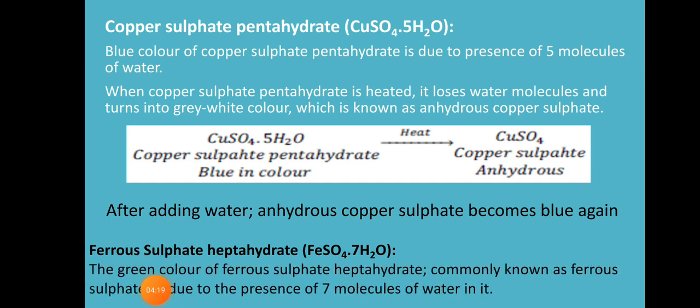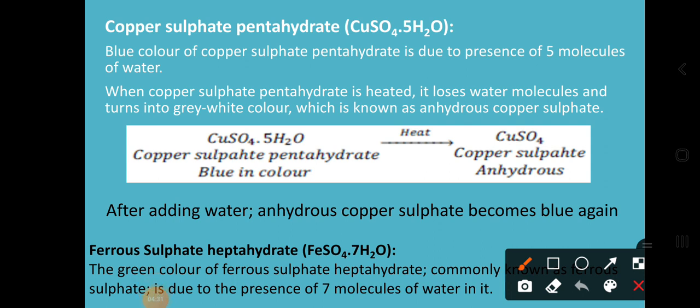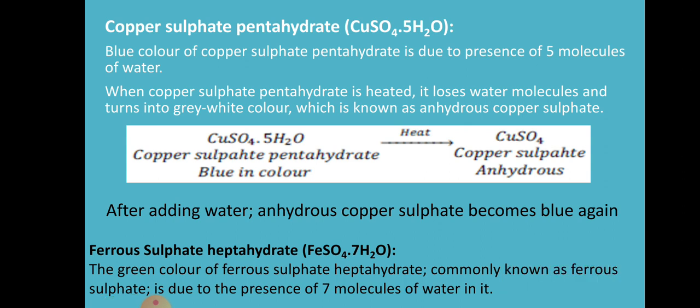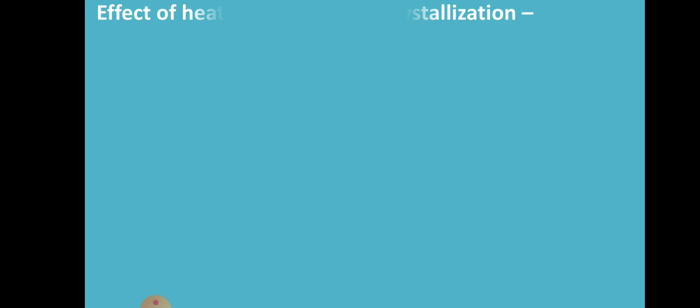Next is ferrous sulfate heptahydrate. Dear students, just as copper sulfate is blue, ferrous sulfate is green. Ferrous sulfate heptahydrate is commonly known as ferrous sulfate. How is it connected with the water molecules? With 7 molecules. FeSO4 contains 7 molecules of water, that's why it is called ferrous sulfate heptahydrate. This is another example of water of crystallization.